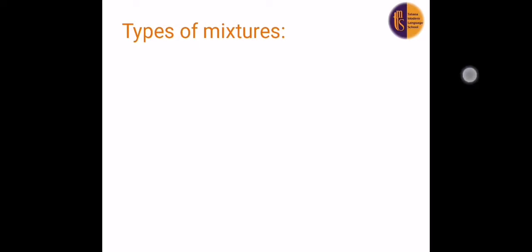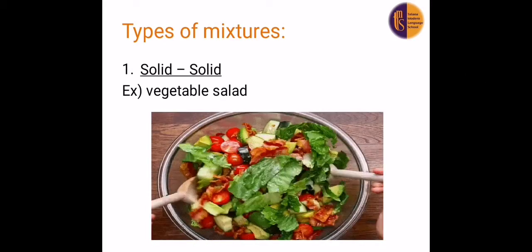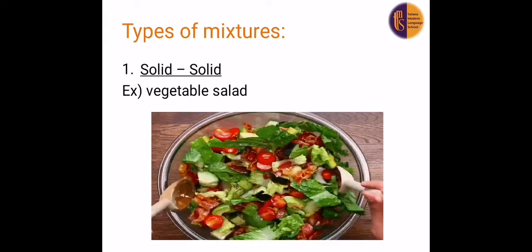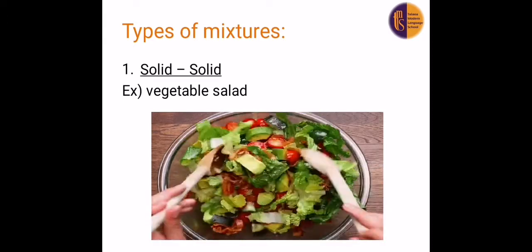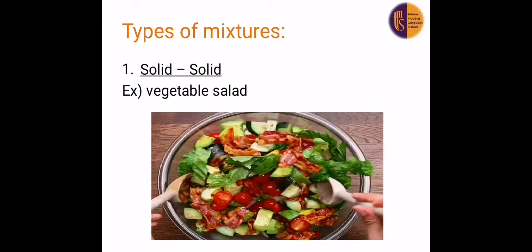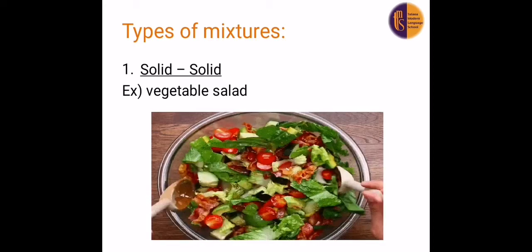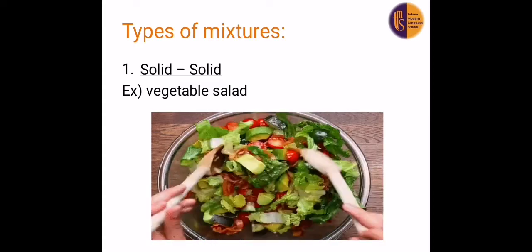Types of mixtures. Number 1, we have solid mixture. Like what? Like vegetable salad or fruit salad. All the components of the mixture are solid, like tomato, cucumber, lettuce, onion. All of these are solid matter. So the first type of mixture is solid mixture.